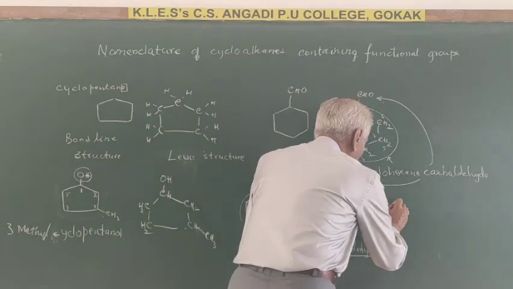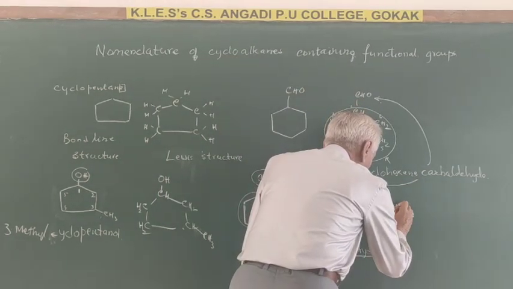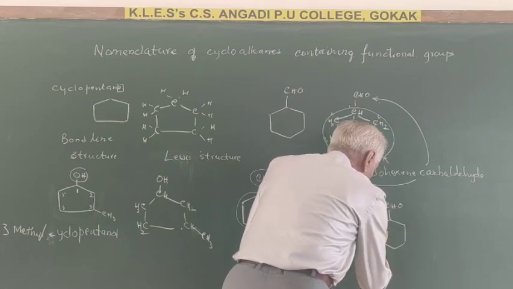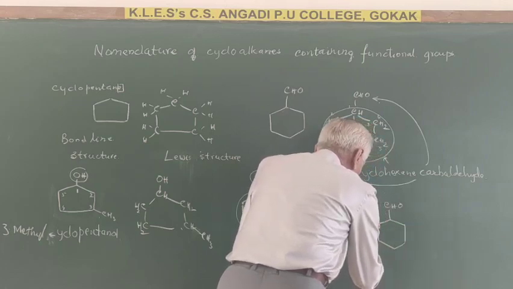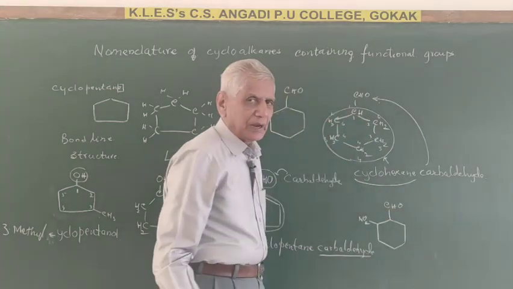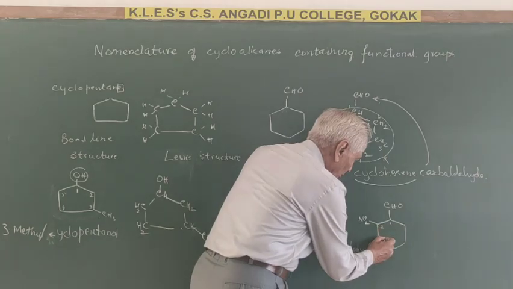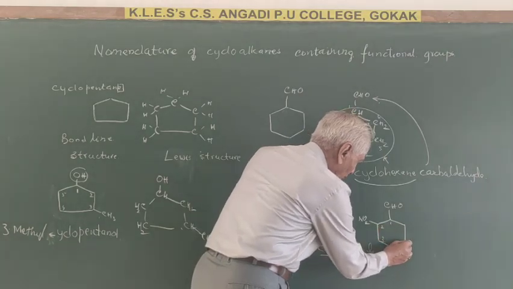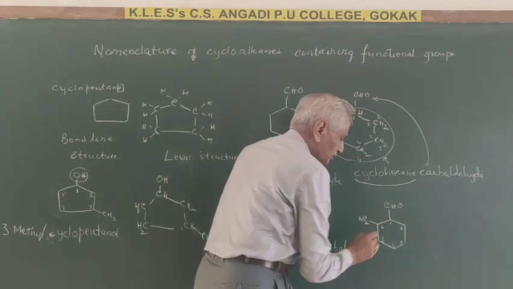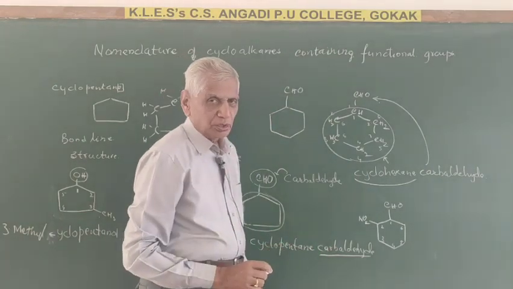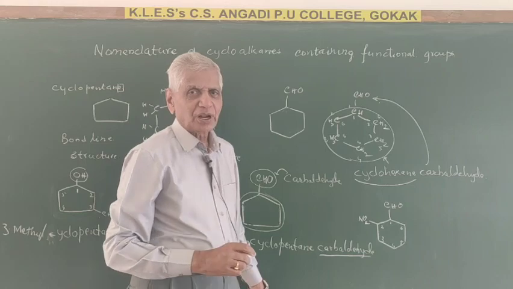Suppose the compound is this, CHO. Suppose an NO2 group is here. In that case, you will number 1, 2, 3, 4, 5, 6. So you call this 2-nitrocyclohexane carbaldehyde.